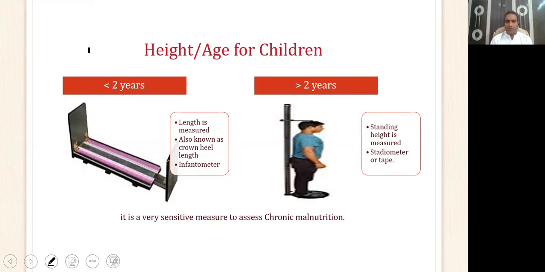There, what we measure is called length. Here, what we measure is called height. Height does not tell anything about the present nutritional status of the child. However, it is a very sensitive indicator of past nutritional status or long-term nutritional status of the child.